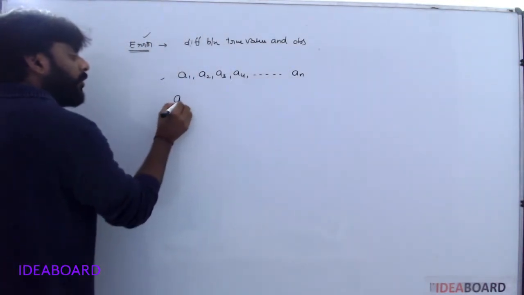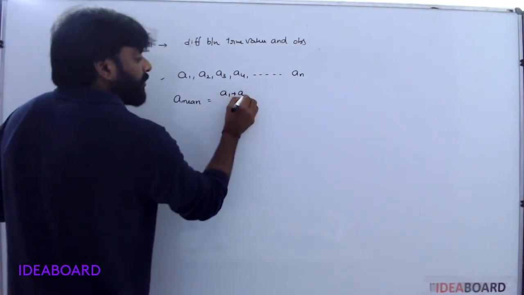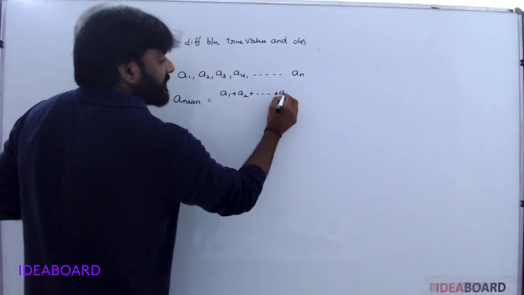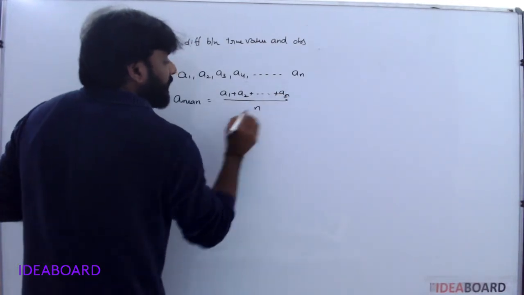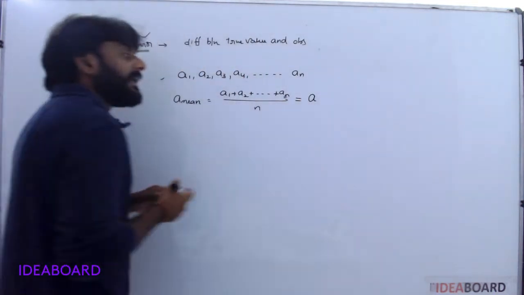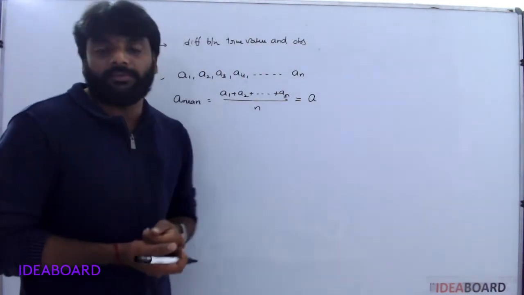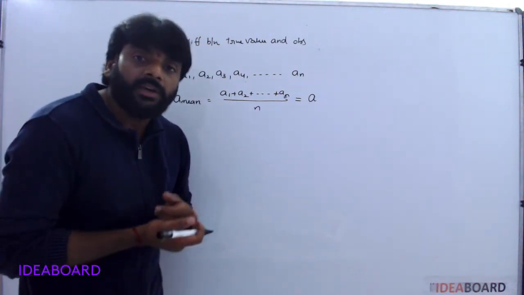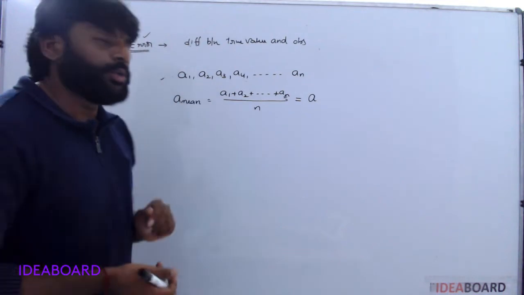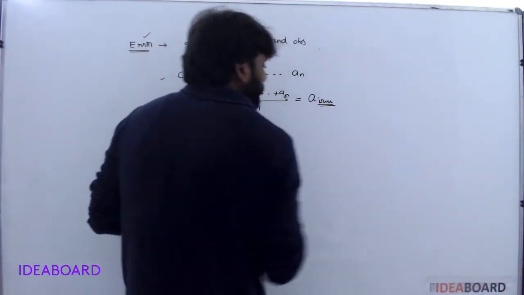Now the mean of these is a1 plus a2 plus a3 up to a suffix n, divided by n. This mean value is taken as the true value.